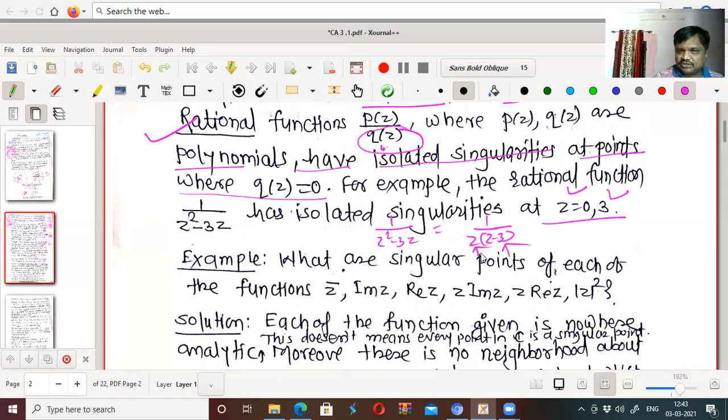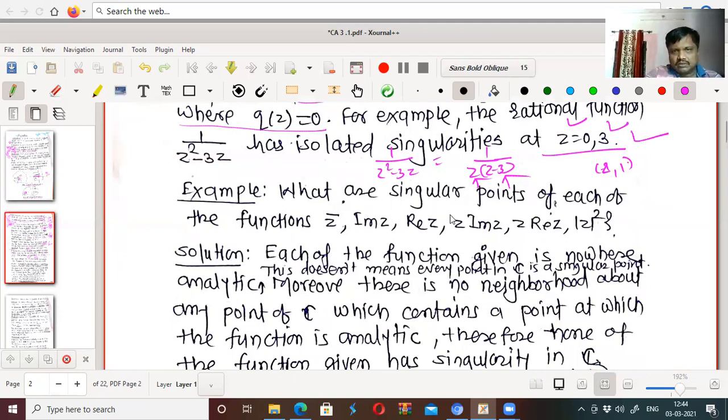But except from 0, there is a neighborhood of 0, for example, minus 1 to plus 1, or minus 2 to plus 2, or minus 2.9 to plus 2.9, at which this whole function is well defined, that is analytic. So z equal to 0 and z equal to 3 similarly are isolated singularities only, because except these 2 points, there exists a deleted neighborhood of these 2 points at which the function becomes analytic.